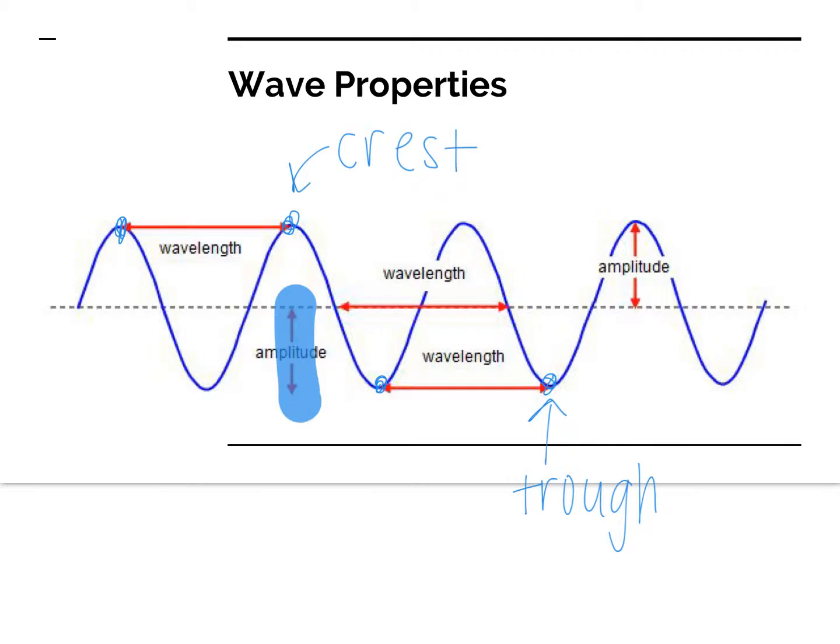This is how high the wave is from where it started to where a crest or a trough is. It's just the distance between here to here. If we get a wave that has a bigger amplitude, it's going to go further away from where it started, like that. If it has a smaller amplitude, it's going to be closer to where it started than that one.